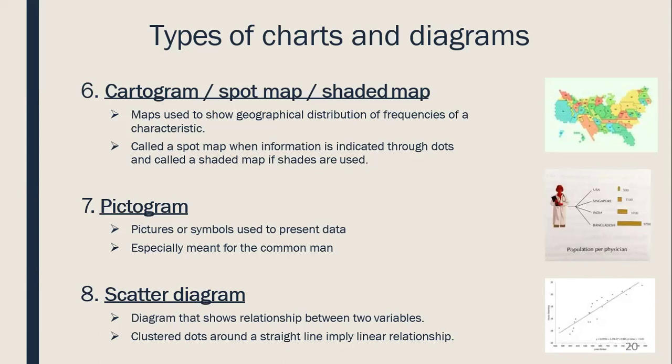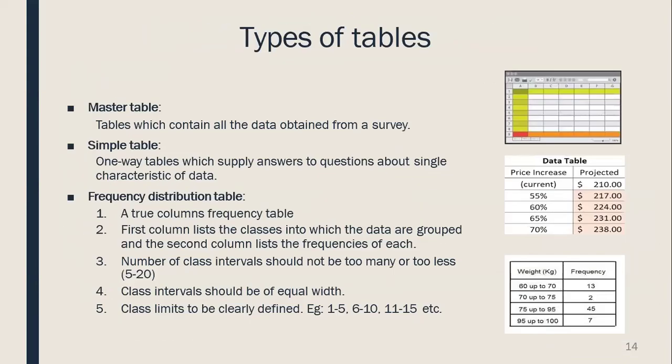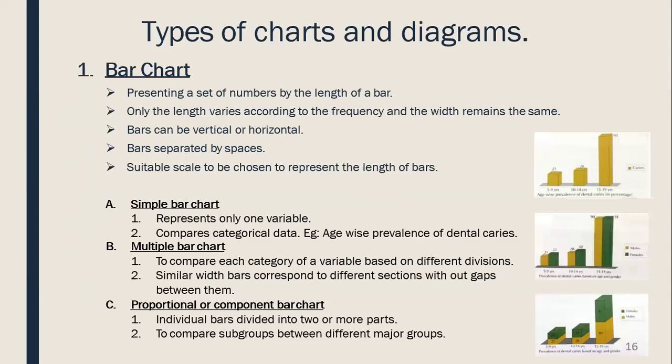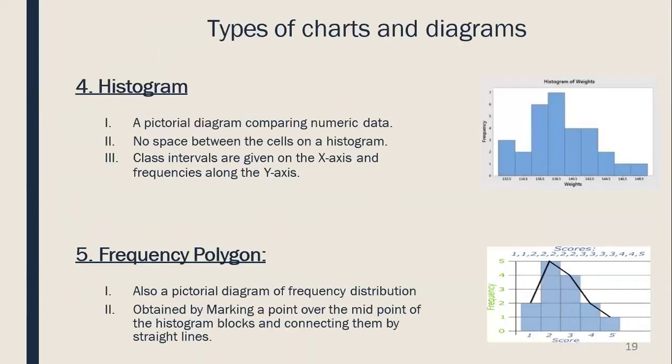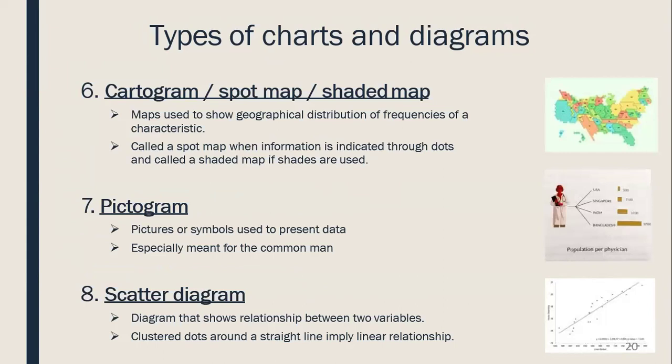This is very important: different types of sampling are done in a study, probability and non-probability. Then we collect the data and present it for statistical analysis. We can present it in the form of tables, or in the form of various charts and diagrams. These are all the methods of presentation of data that we have talked about. First was the table, which is of three types: master table, simple and frequency distribution table. Then in charts and diagrams, we have talked about bar chart, pie chart, line diagram, histogram, frequency polygon, cartogram, pictogram, and scatter diagram. Thank you.